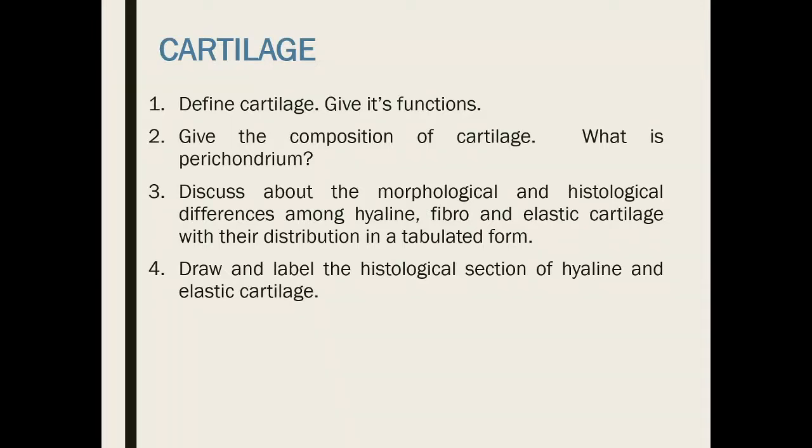a tabulated form. I have given you that table, so you will find those things from that table, because it was a single presentation, you can easily find that. Now draw and label the histological section of a hyaline and the elastic cartilage, and you know that in the histological section, in hyaline cartilage, the background will be bluish in color, and in the elastic cartilage, the color will be yellowish because of the elastic fibers containing elastin, a kind of pigment material which is yellowish